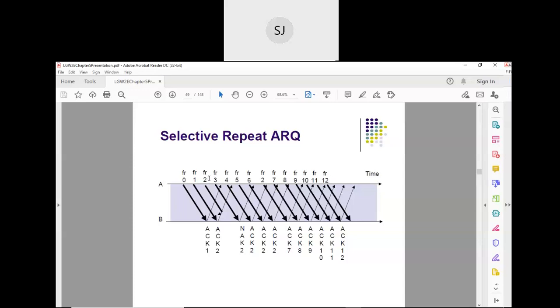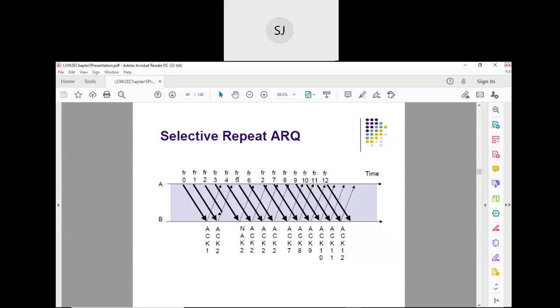When you transmit, what are the contents of the window? See, 0, 1, 2, 3. When you transmit 0, 1, 2, 3, this is the window. When you receive acknowledgement for 0, your window is open on 1, 2, 3, 4. When you receive acknowledgement for 1, your window is open on 2, 3, 4, 5.